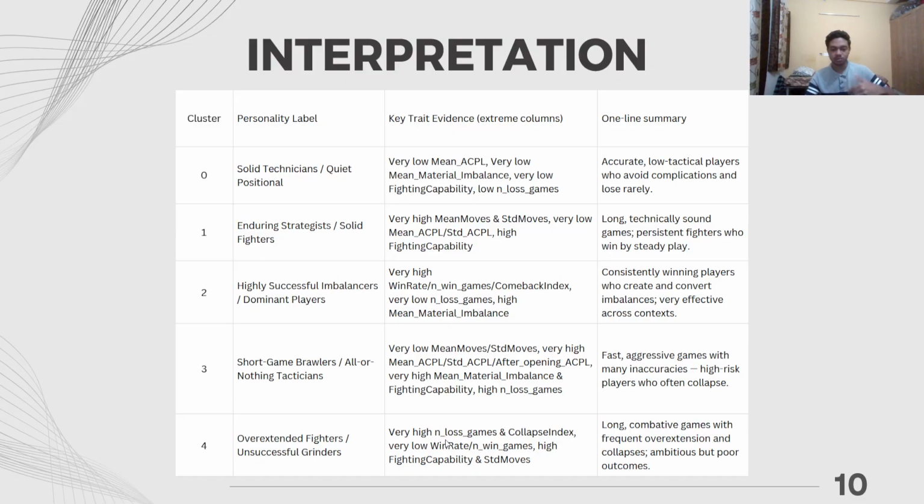They tend to have high fighting capability and standard deviation of moves, and they have a very low win rate. So even after reaching a losing position, the game tends to go on for many moves, but at the end, their win rate is very low. They try to fight for very long, but at the same time, they are not able to convert the games.